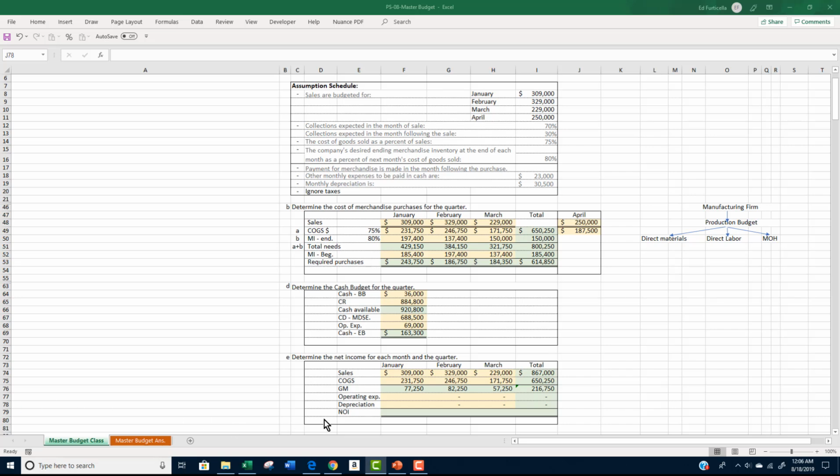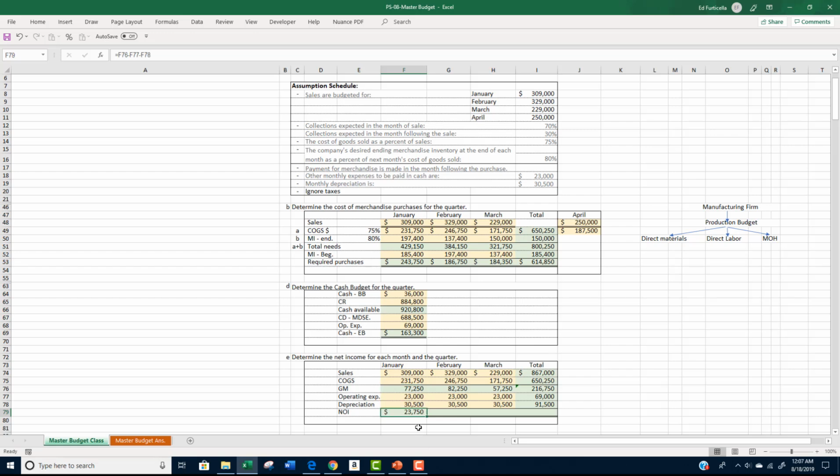Our operating expenses were $23,000 per month or $69,000 for the quarter. Depreciation expense was $30,500 per month or $91,500 for the quarter.